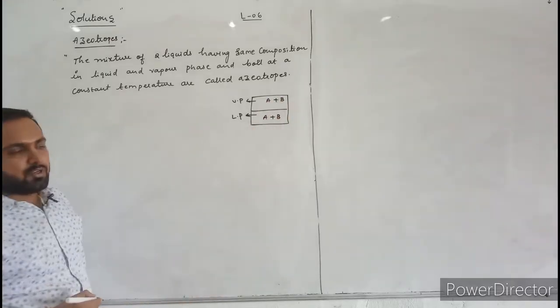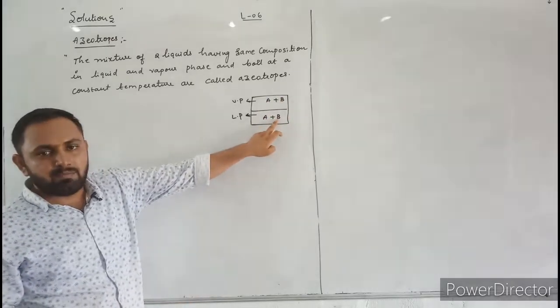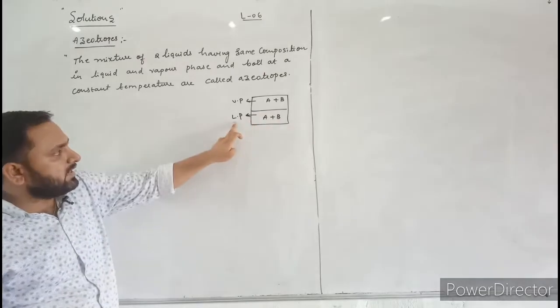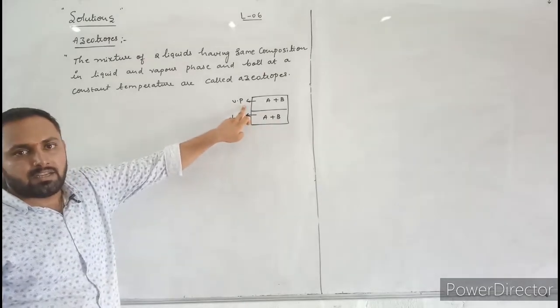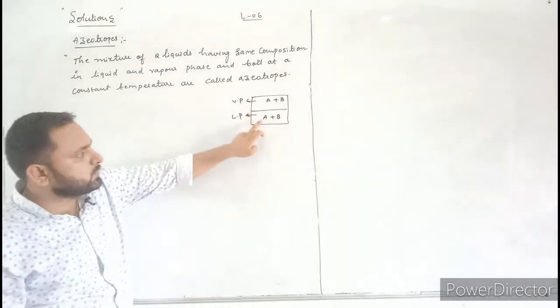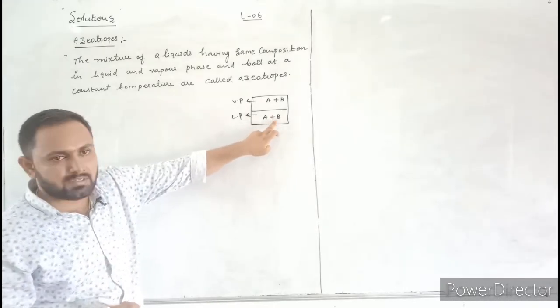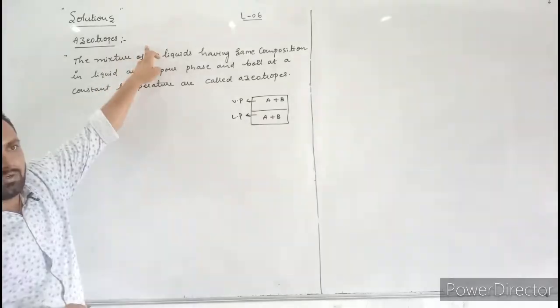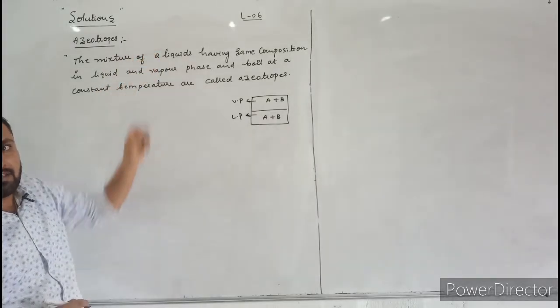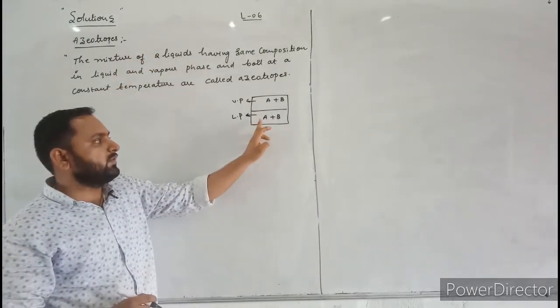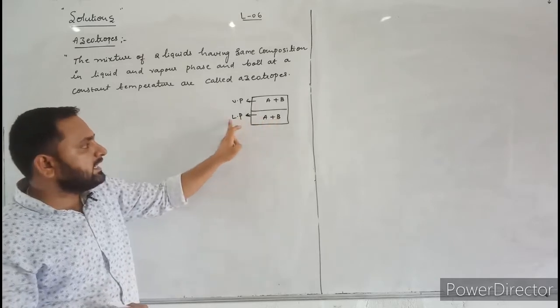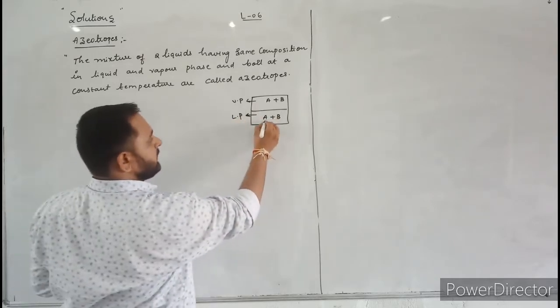Here, if a mixture of two liquids has the same composition in liquid phase and vapor phase, then at a particular composition, these two liquids boil at a constant temperature. This type of mixture is called azeotropes. For example, let us consider the composition of these two liquids in liquid phase is 60 to 40.